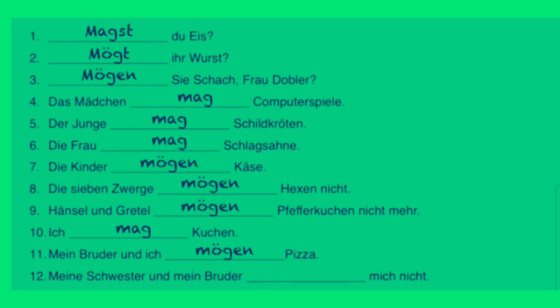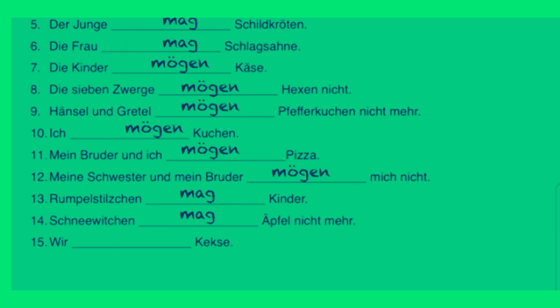Meine Schwester und mein Bruder something mich nicht. In this sentence we have my sister and my brother as the subject, and so we have to use here the they form, mögen. Meine Schwester und mein Bruder mögen mich nicht. My sister and my brother don't like me. Schneewittchen mag Äpfel nicht mehr. Snow White no longer likes apples. Nummer 15. Wir mögen Käse. Mögen because that's the wir form, and wir is in the sentence, which is always the subject if it's in the sentence. It changes to other things in the accusative and dative.